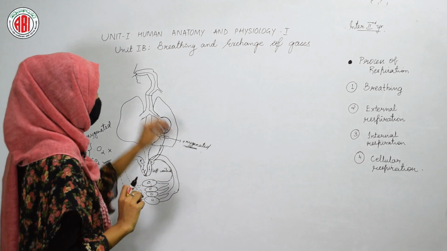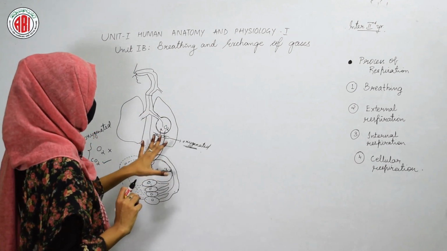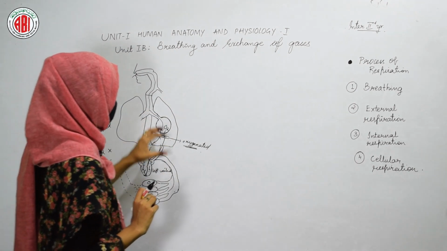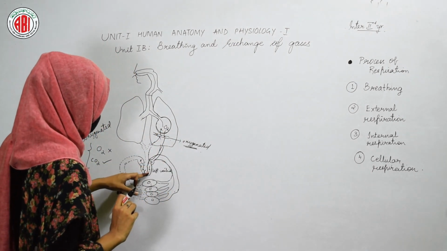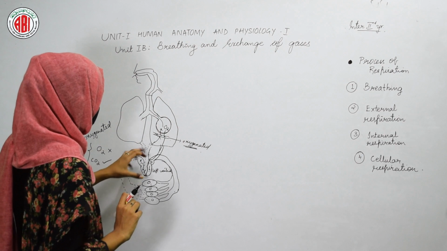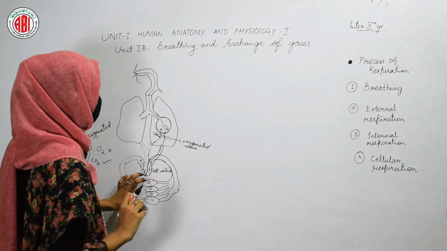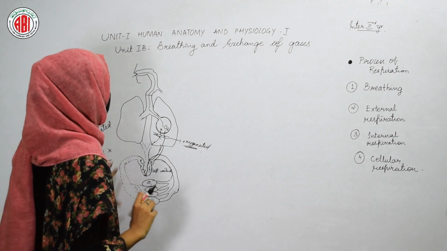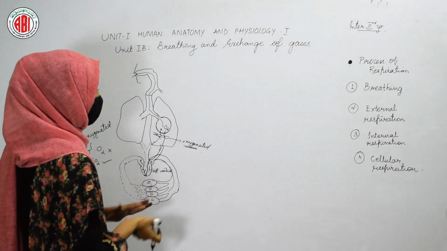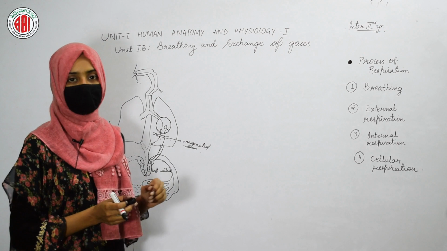Once enough oxygen has passed into the blood, that blood is taken by the left atrium and left ventricle of the heart, and then through different blood capillaries it is transported to the different organs of our body. So this is how the circulation process and the exchange of gases take place.